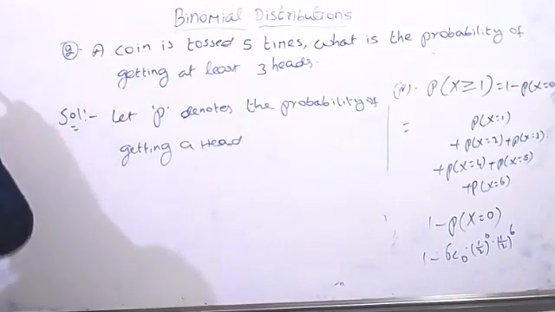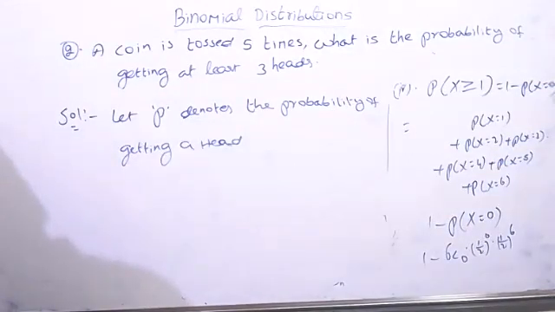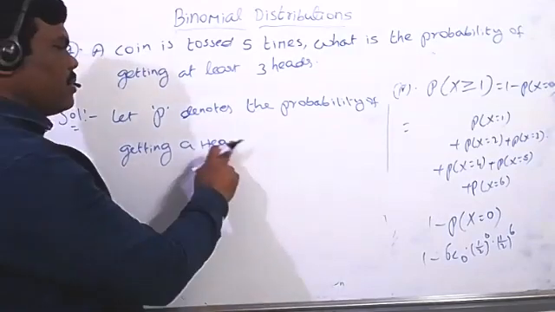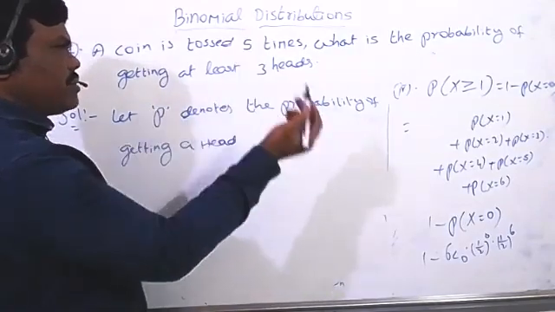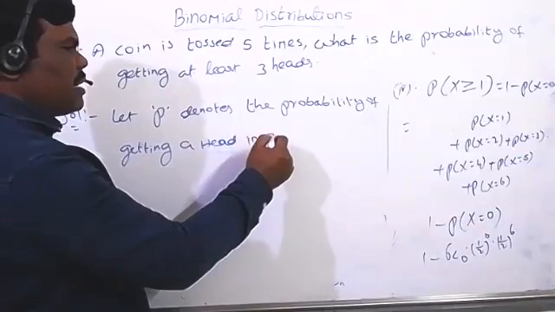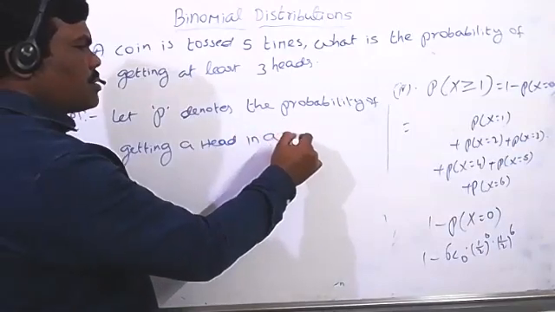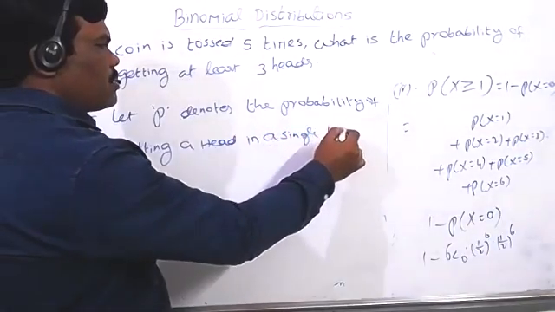Then you can find the probability here now. Now find the probability that we need. Probability getting head. But total actually we have 5 times are there now. But you can take here now in a single toss.